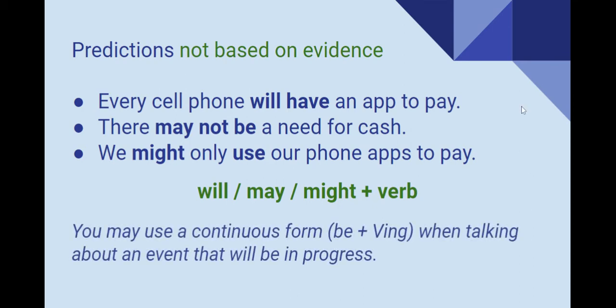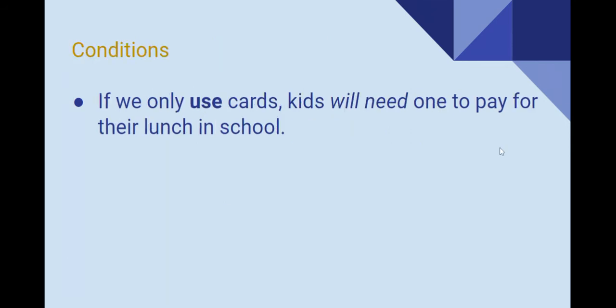Now, you may use a continuous form, plus a verb with ing, when we're talking about an event that will be in progress in the future. Finally, conditions. If we only use cards, kids will need to pay for their lunch in school. They will need one, right? Here, we're imagining something in the future. We're going to use simple present.